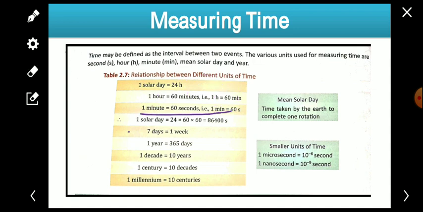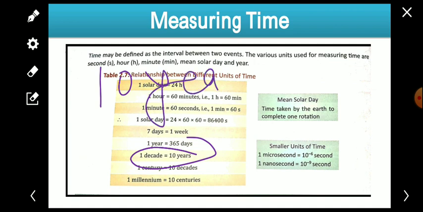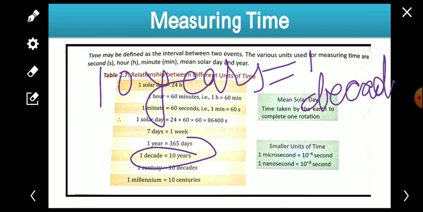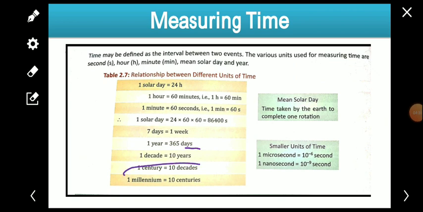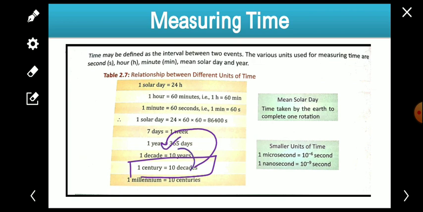Like this, many relations have been given here. You can learn these things. Like 1 decade: an interval of 10 years is known as 1 decade. Like we say century. What is the meaning of century? Century means 100, so 100 years is 10 decades. It is saying that 10 decades means 100 years. 1 decade means 10 years. So how many years? 10 into 10, 100 years.